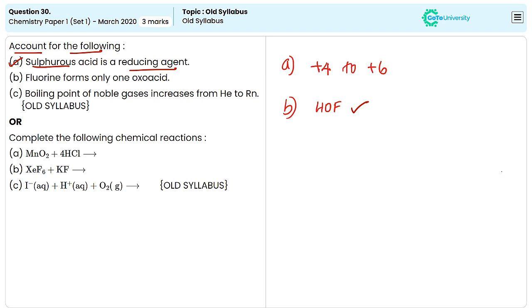This is a weak acid compared to other hydrogen halides. However, it is highly corrosive and can react with glass, which is unusual for many acids.